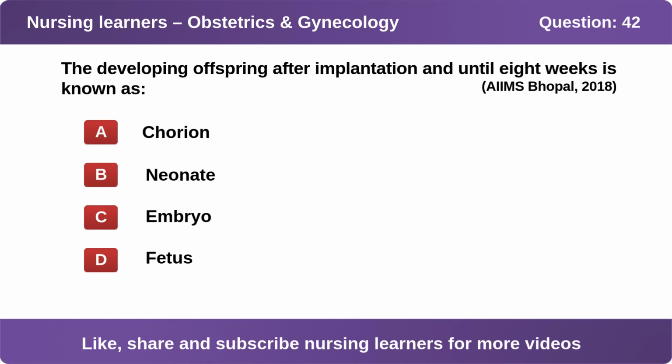The developing offspring after implantation and until 8 weeks is known as A. Chorion, B. Neonate, C. Embryo, or D. Fetus.